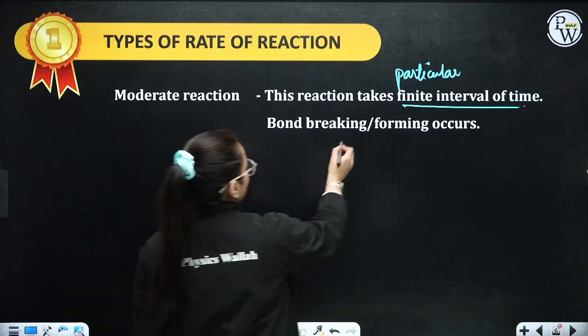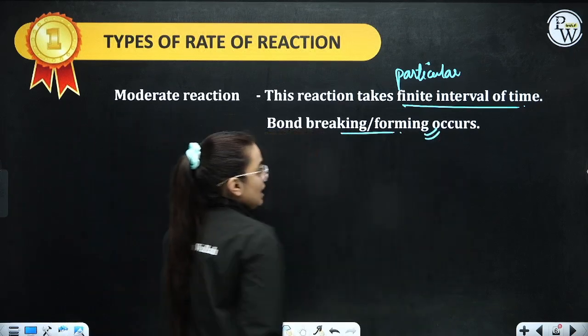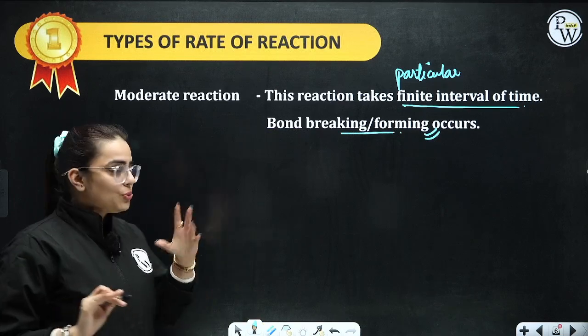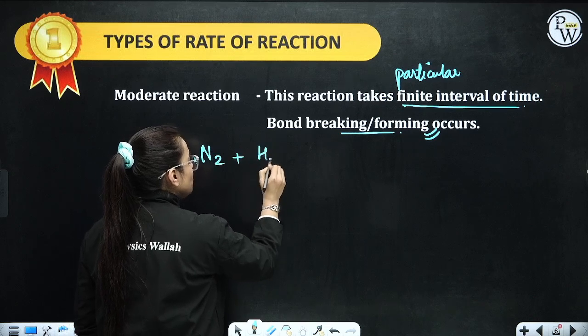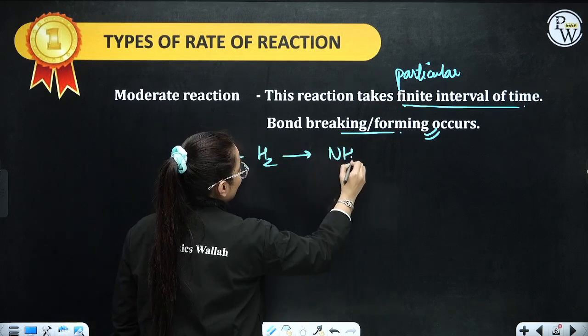Here bond breaking and bond formation do take place. Let's take a general example of this in order to understand. That is the formation of ammonia by Haber's process, that is N2 plus H2 produces what? Your NH3.